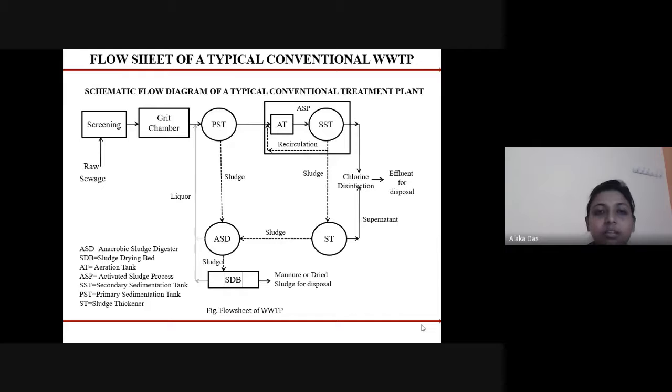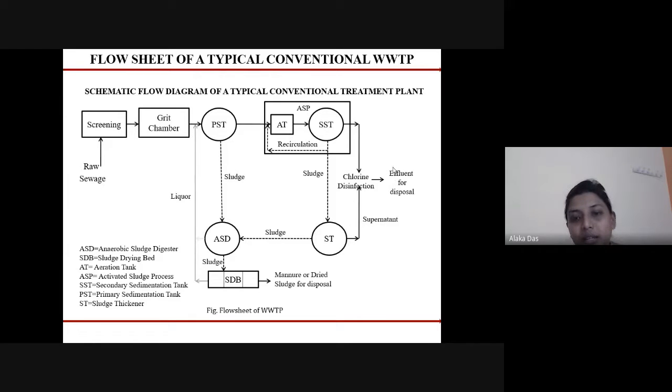So next, here we can see the flow sheet of the typical conventional wastewater treatment plant, and how the wastewater can be treated. Here we can see that the raw sewage enters into the screening chamber. From the screening chamber, the sewage is passed through the grid chamber, then to the primary settling tank, then to the aeration tank, then to the secondary settling tank, from where it is transferred for the chlorine disinfection, and after that it can be disposed of safely.